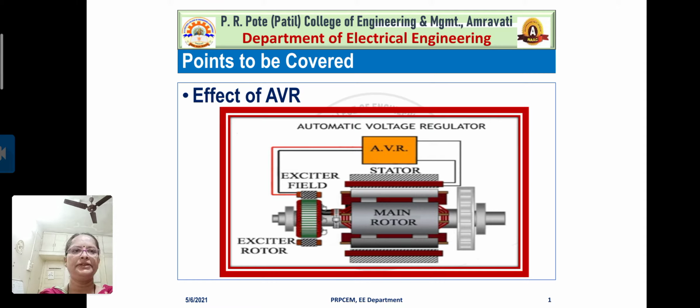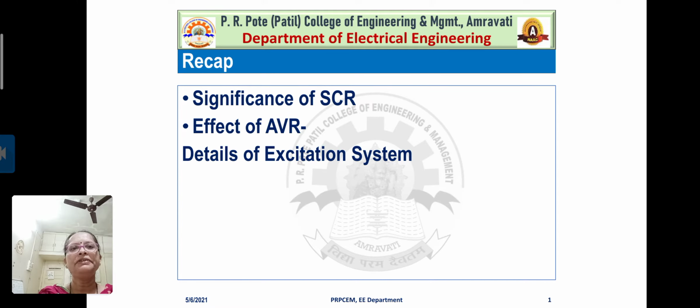state stability limit. Right? In the previous session we covered a very important concept, that was short circuit ratio and what was its significance or impact on steady state stability studies. If you remember, we stated there low short circuit ratio implies low cost, low weight and low size of the machine, but also low steady state stability. Whereas high short circuit ratio indicates high steady state stability, and so also high cost, high weight and large size